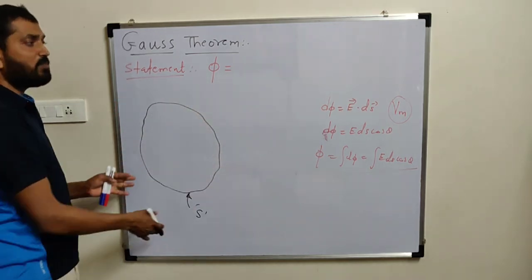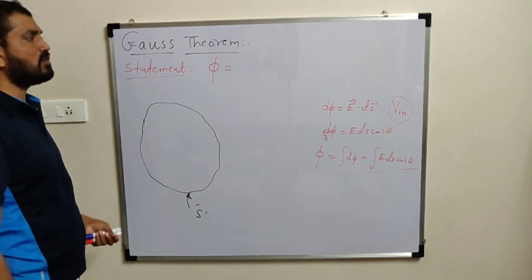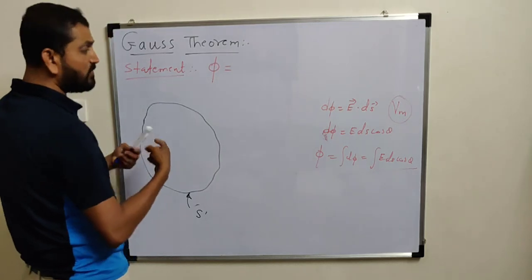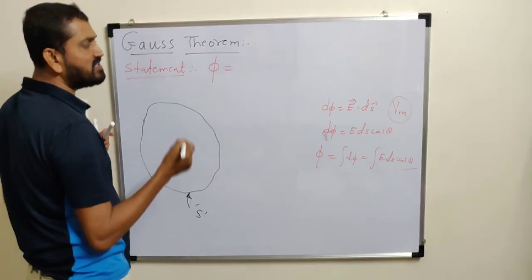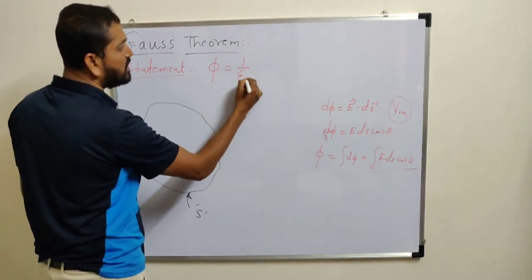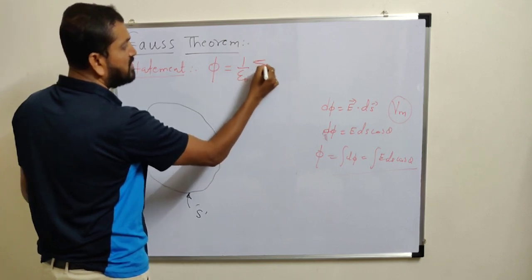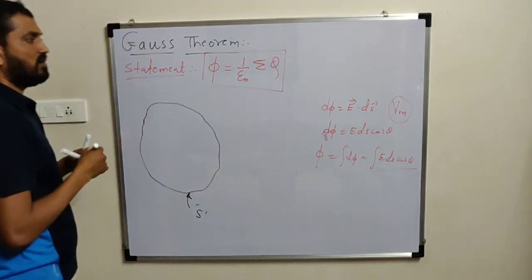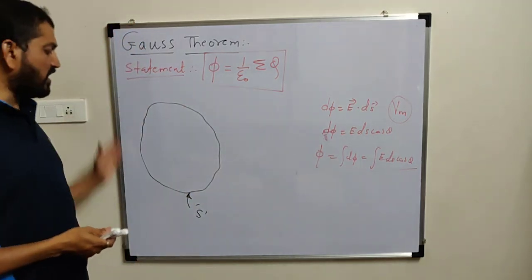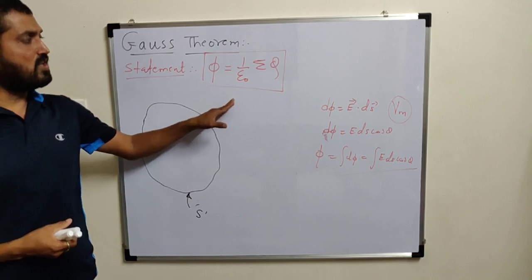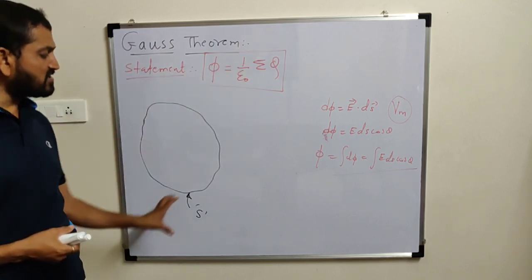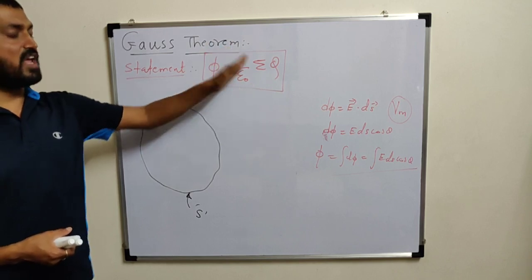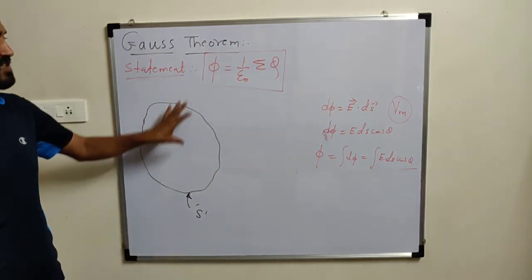Now over this closed surface, according to Gauss theorem or Gauss law, total electric flux is always equal to 1 upon epsilon 0 times the algebraic sum of all the charges enclosed by that surface. This is very important.